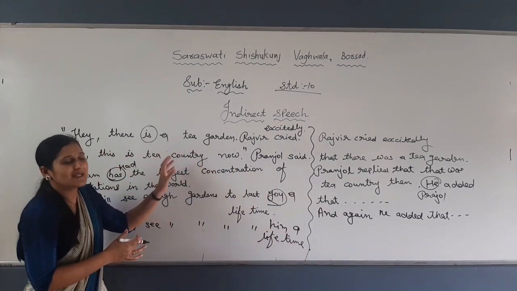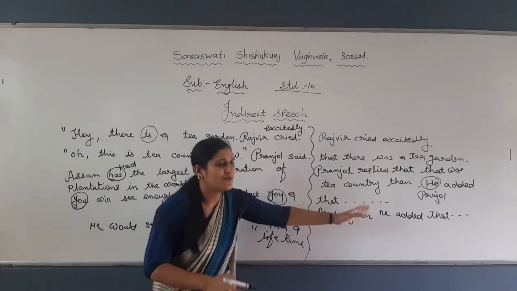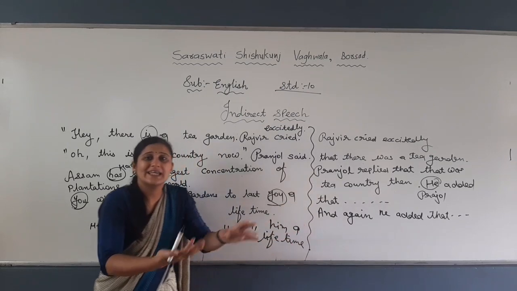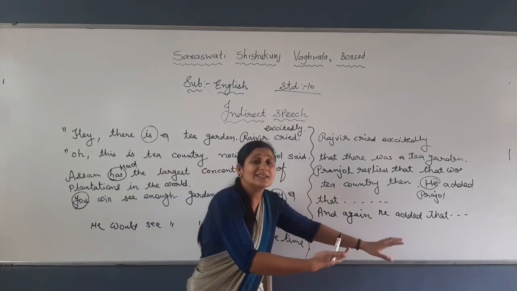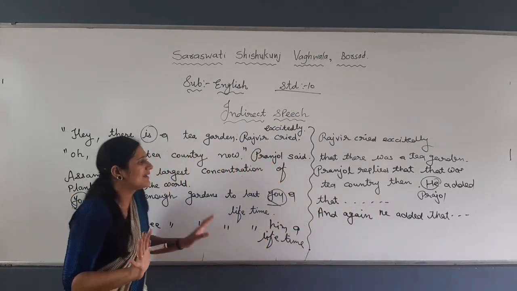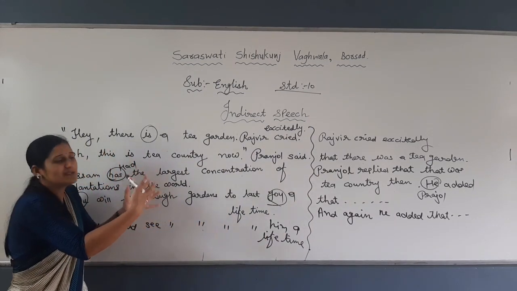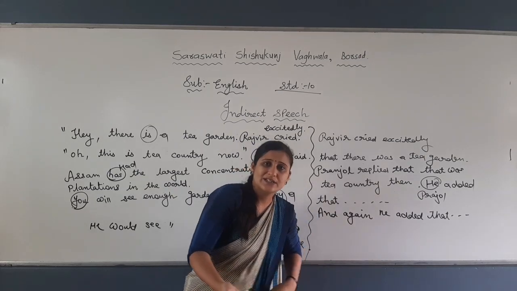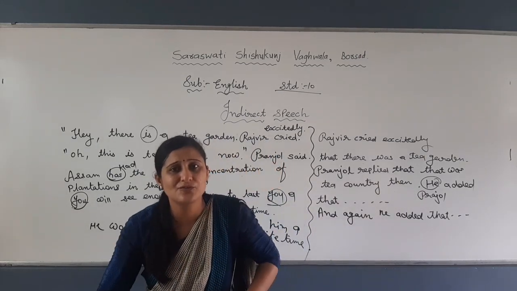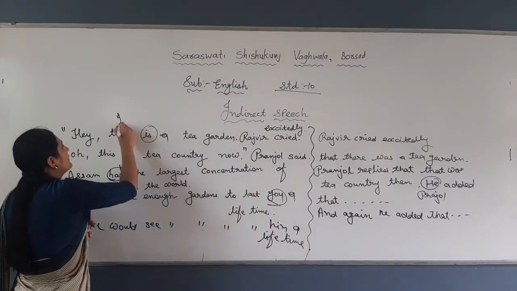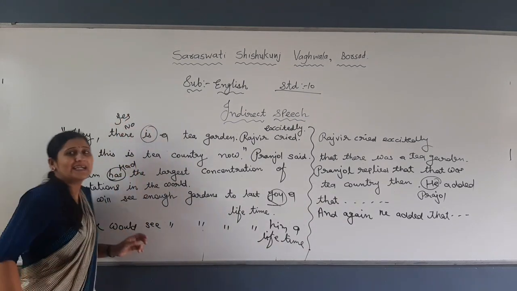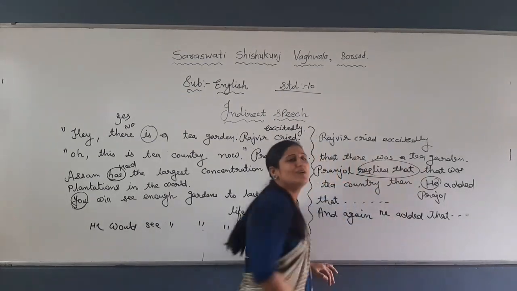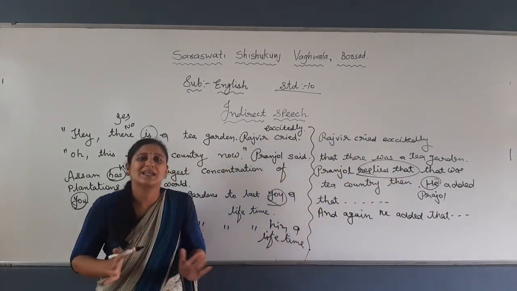From sentences, we have done it in the form of a paragraph. What to do? He added that, he again added that, for a question then he asked if or a WH word. Simple, nothing is there, right? Just to join the sentences, we need to write such words. He added that, he again added that, he asked if, or for yes or no, replied positively, replied negatively, that, or Pranjal replied that. Such kind of extra words you will add in the form of a paragraph, nothing else, right?